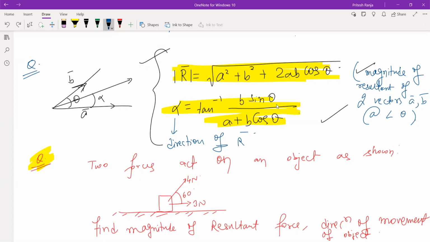ये क्वेश्चन का आंसर कोई तो दो मुझे. Two forces are acting on an object as shown. और ये फॉर्मूला है, you can use this formula if it is required and do the next problem. ये दो फोर्स दिया है, that means I have given you the two vectors and the angle between the two vectors is 60 degree.